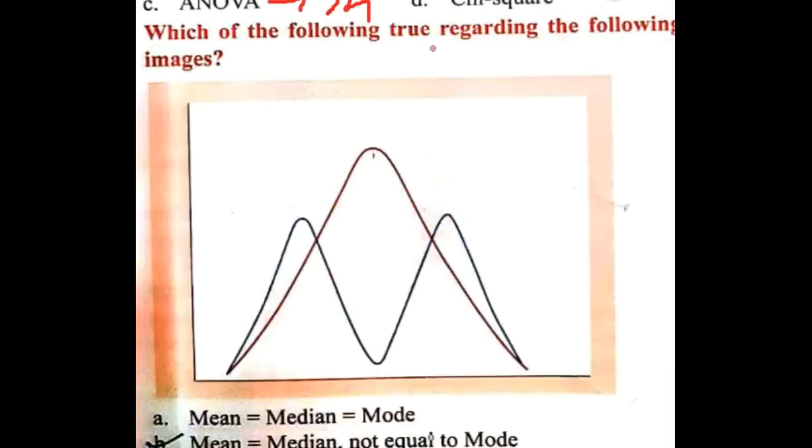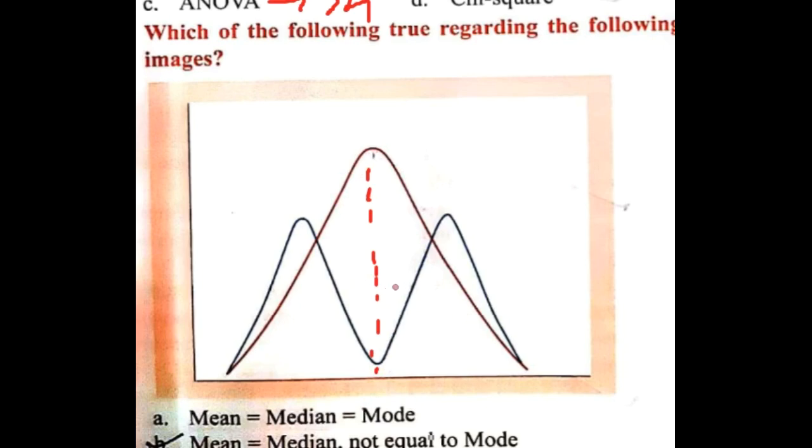Next question. Which of the following is true regarding the following images? We'll have to see mean, median and mode. If this is the normal distribution, the mean will be at the midpoint, and even the median will be the same.